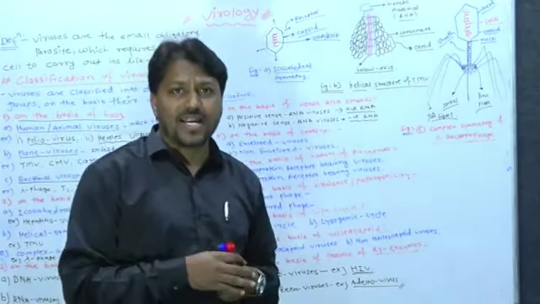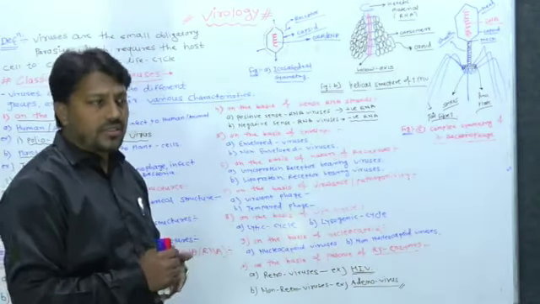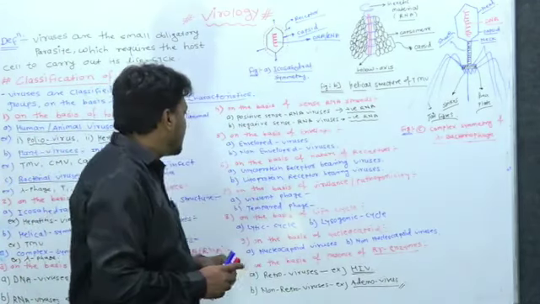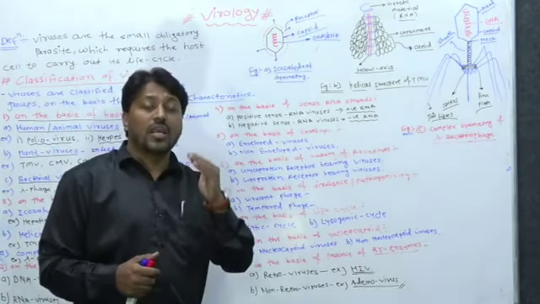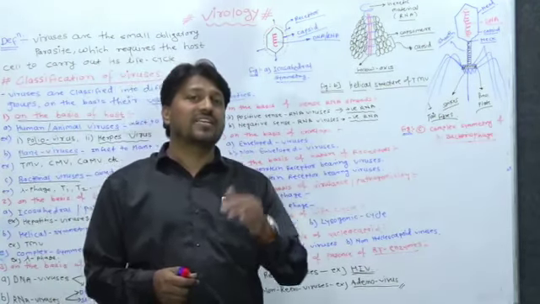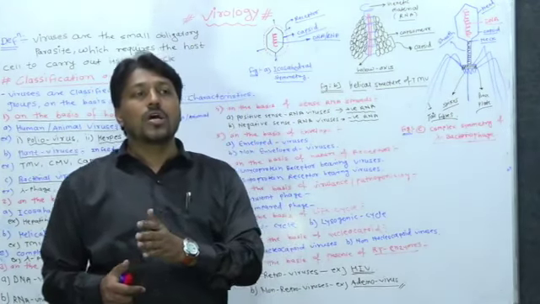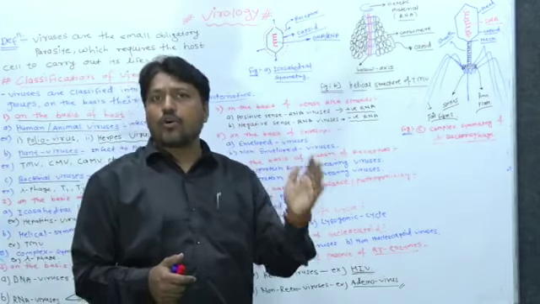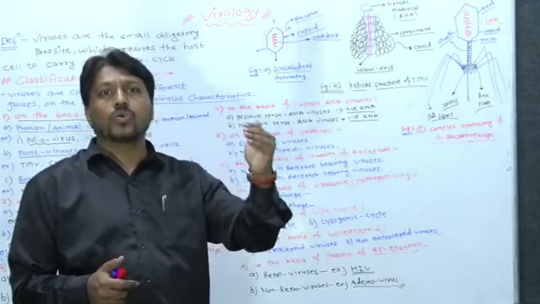Simple as that. But if the structure contains the envelope, then they are enveloped viruses. If it doesn't, then they are called non-enveloped viruses. So on the basis of the nature of receptors, we know that on the envelope or on the capsid there are receptors which have different compositions. Every virus possesses different glycoproteins or lipoproteins on its surface to attach to host cell receptors to enter